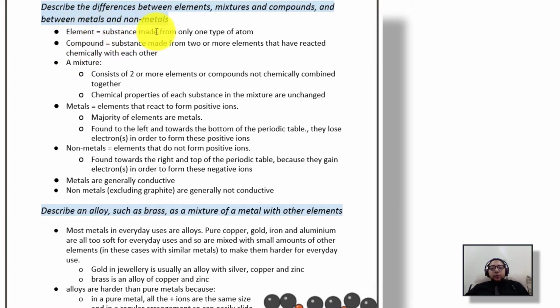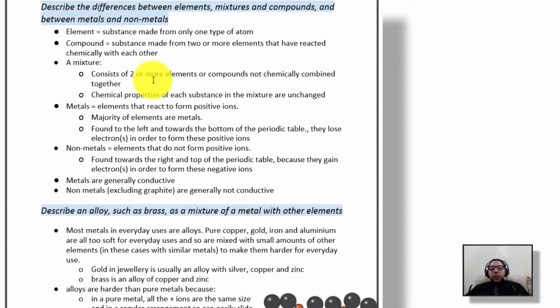Element is a substance which is made from only one type of atom. So we can say carbon is an element because carbon has one type or one kind of atoms. All the atoms of carbon look alike. When two or more elements come together and chemically bond together, they are called compounds. So a compound is a substance which is made from two or more elements that have reacted chemically with each other. While a mixture consists of two or more elements or compounds, but they are not chemically combined.